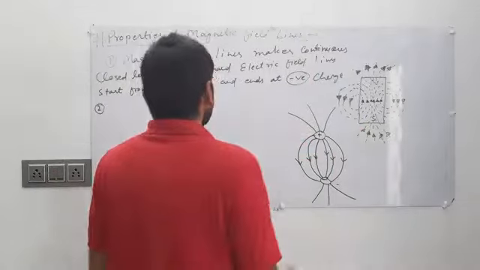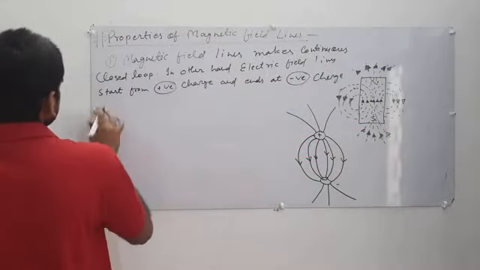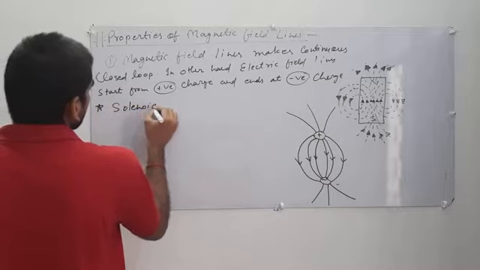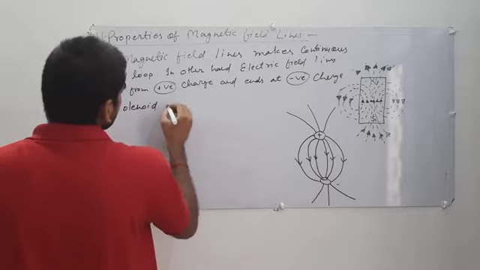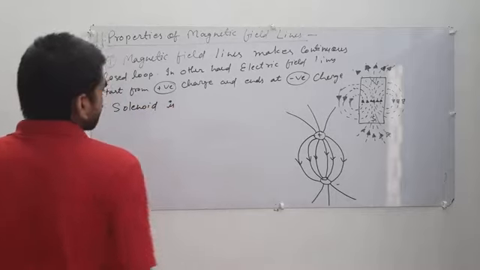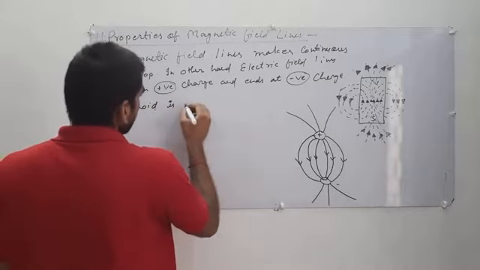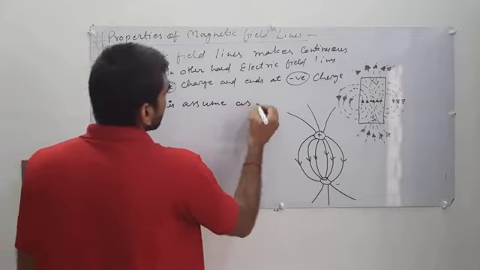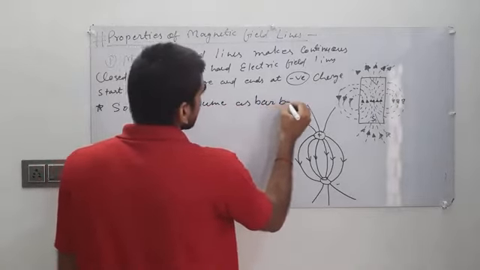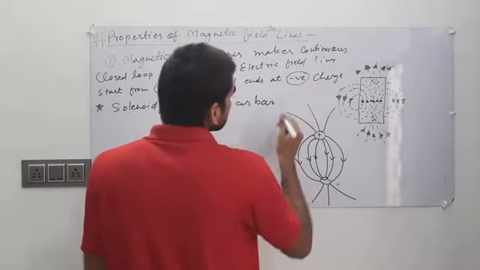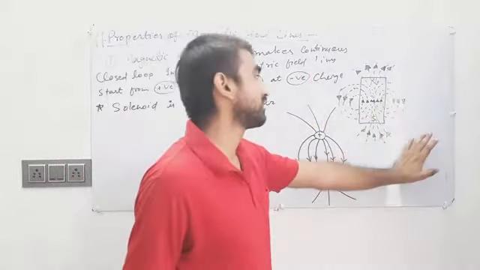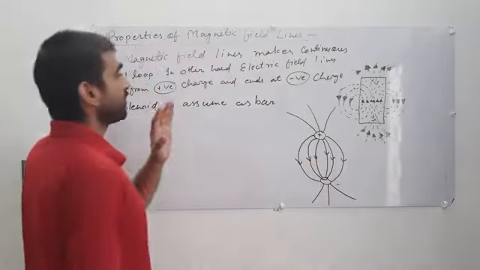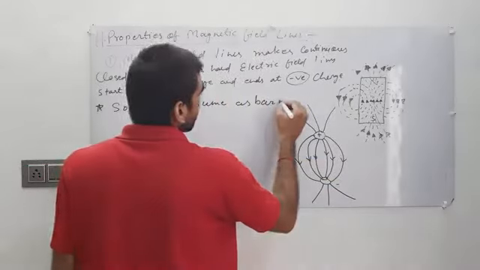So this small thing, the solenoid, is assumed as a bar magnet. That means all the properties of a bar magnet are the properties of a solenoid.